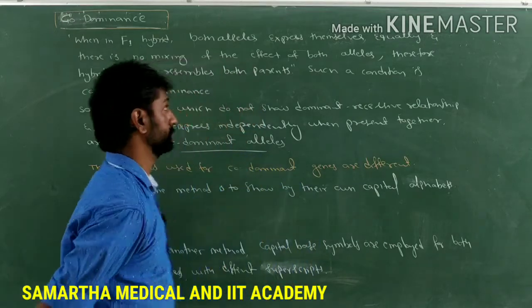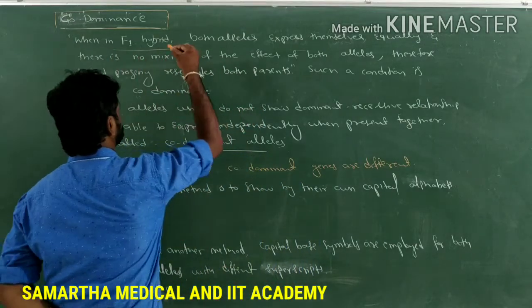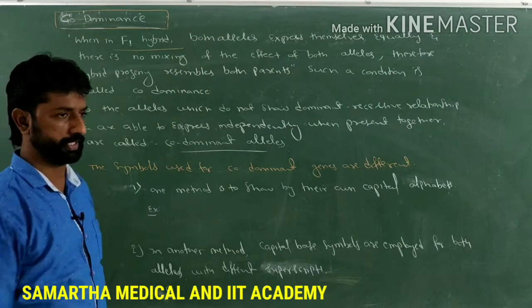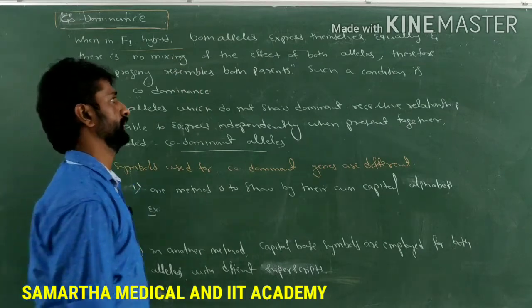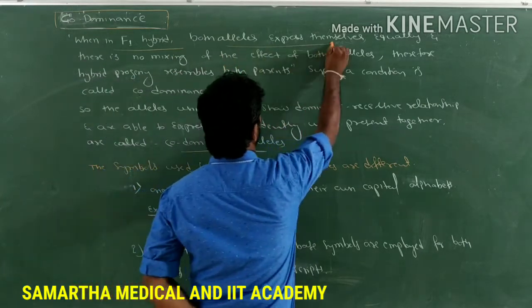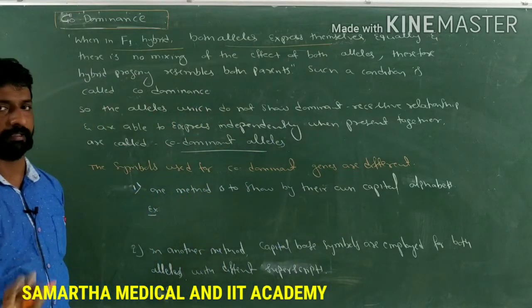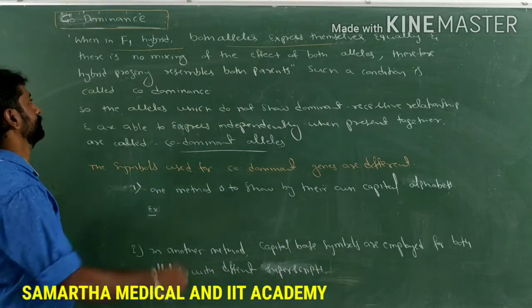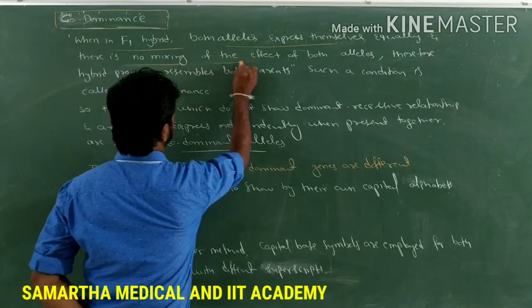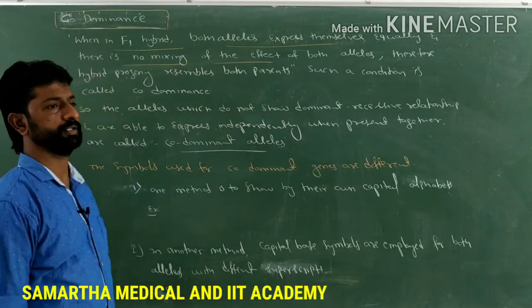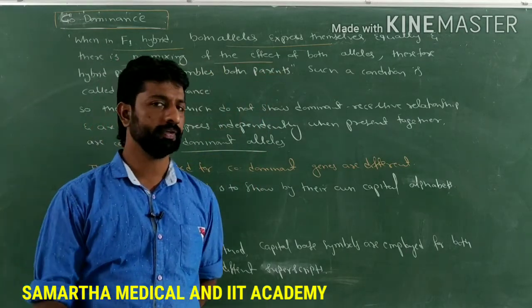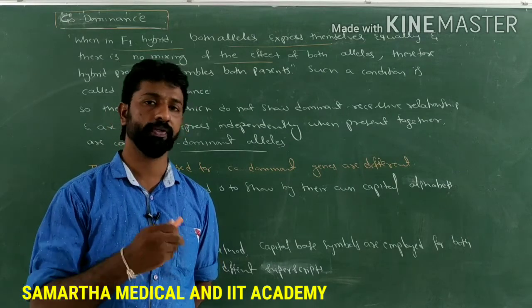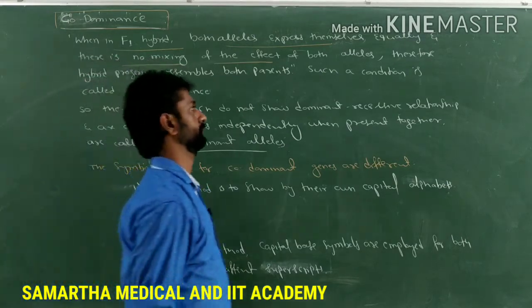That is, in the F1 hybrid, that is heterozygous individuals, both alleles express themselves equally and there is no mixing of the effect of both alleles. So an intermediate phenotype will not be produced but both phenotypes will get produced.